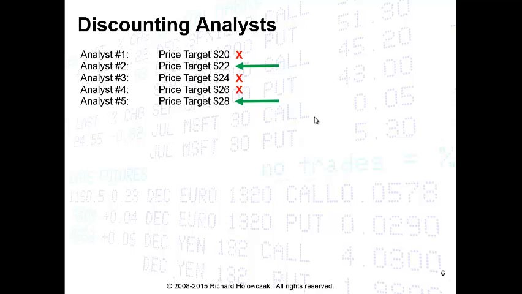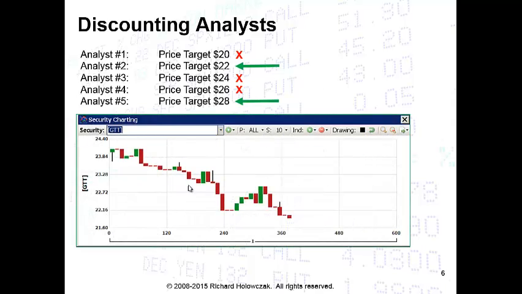Well, let's assume that as you receive this information from the market, you look at the price trend, and we can see here the price started a little over $23 and has trended down over time. So that by the time we have all 3 of our pieces of information, we see that the stock is trading around $22, we might say.